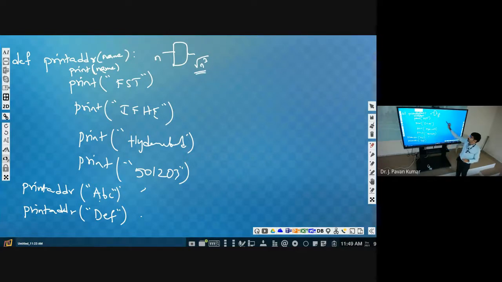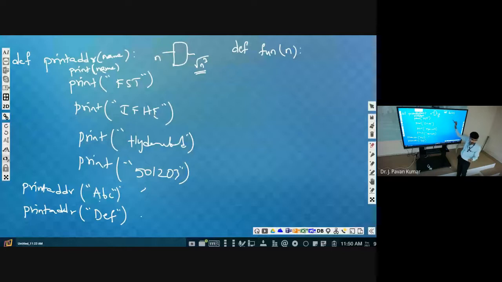Now we have to define a function. For defining a function, what is the syntax? def. Let us assume the function name is function itself. How many values do we have to pass? One value. So let us assume that one as n itself. n is the name. Now what do we have to calculate first? Square root of n cube.